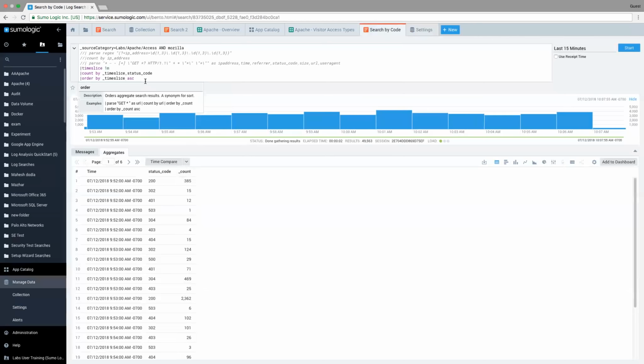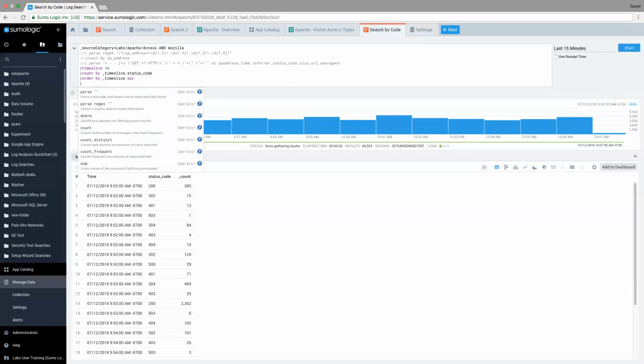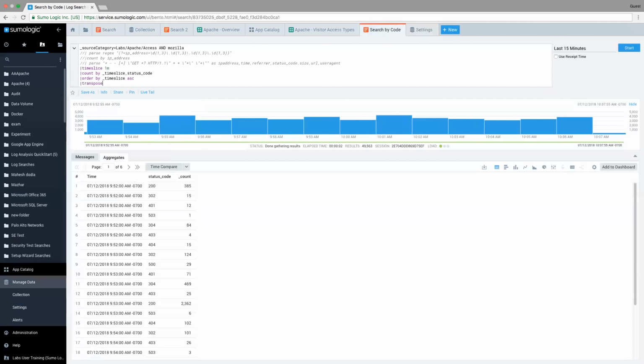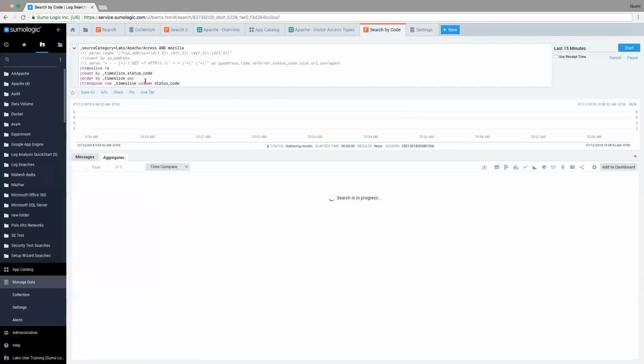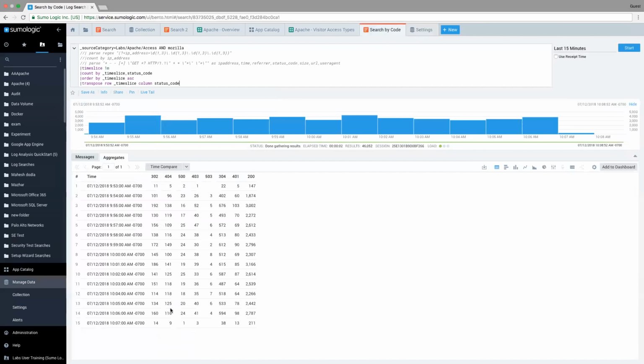So I'm going to go ahead and add a new line, and I'm going to do transpose. And as I type it, transpose aggregated results. That's what I want to do. And I'm just going to go ahead and label my rows and columns. So I'm going to say my row, put the time slice there, and my column, put the status code there. And so now what I get is something more visually pleasing.